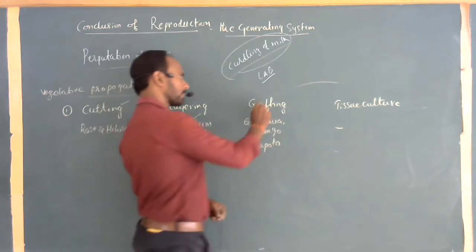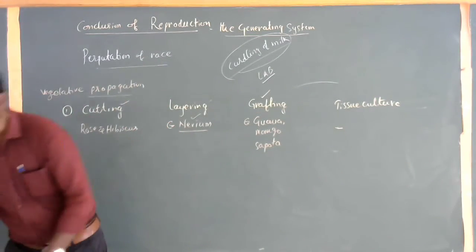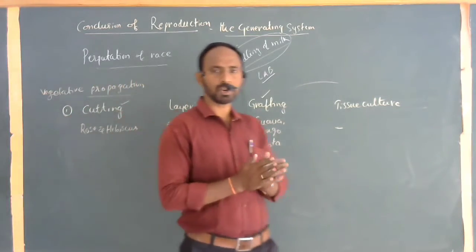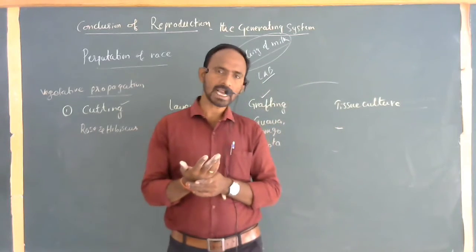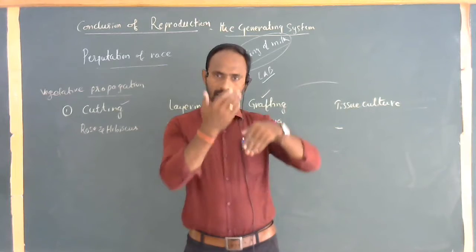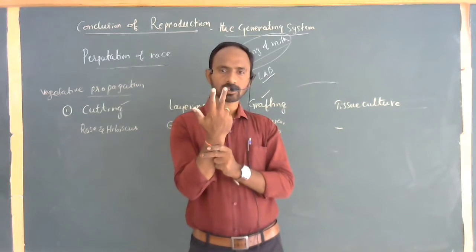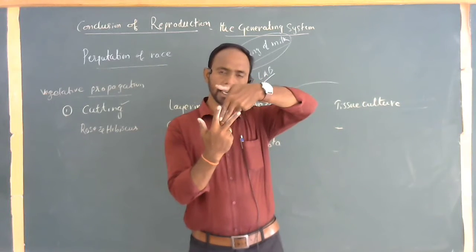Here, grafting: a cleft is made. For example, the base part that we take is called the stock. The top part of the stock is cut off. The base part of the scion is cut off. So this is the base part of the stock plant, and one cleft is made here.